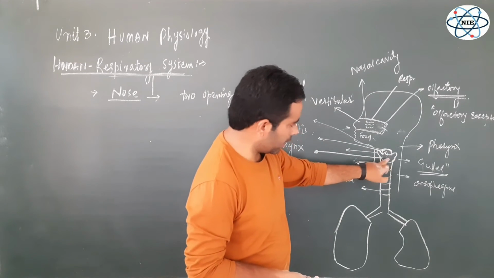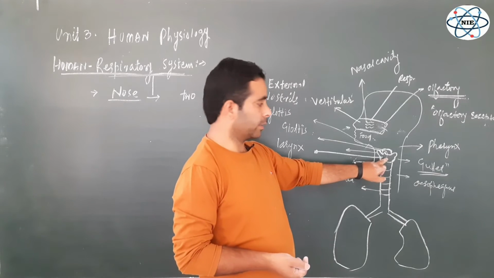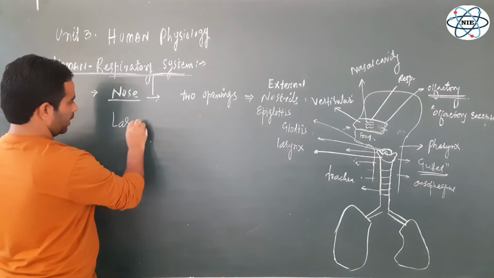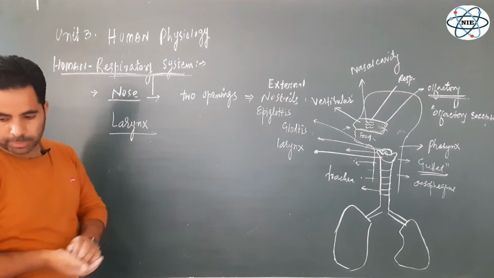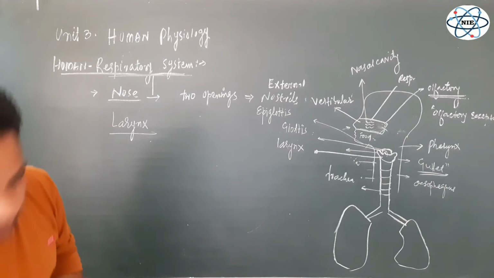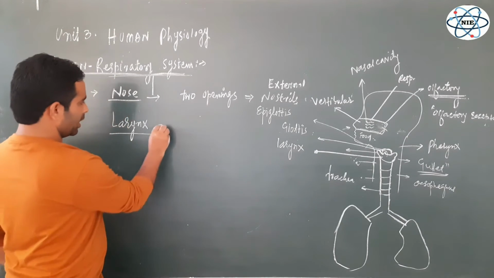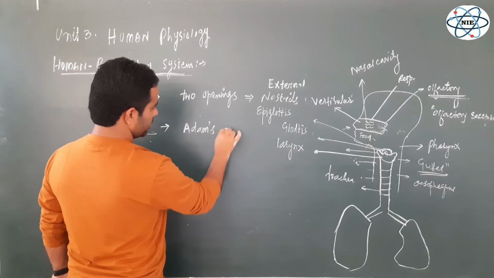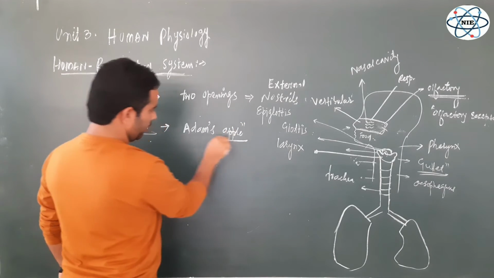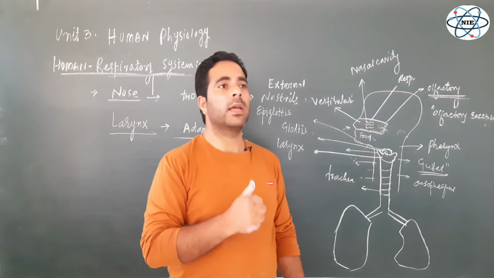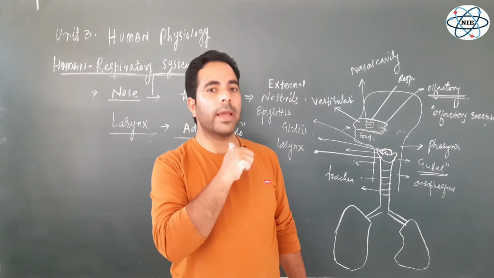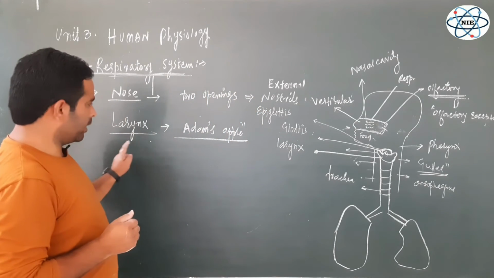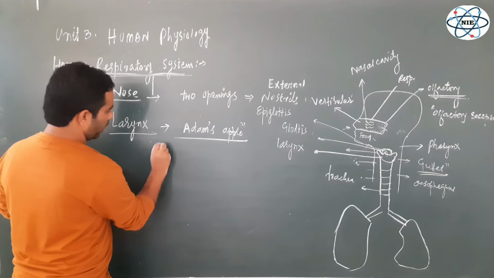So this is the first part of the upper respiratory tract, that is known as larynx. So let's write here larynx. This is the first entry point of the respiratory tract. Now this larynx is also known as Adam's apple in males, not in females. It's known as Adam's apple because we can feel it from the outside as a protuberance, as a prominence in the neck region in males, not in females. Why? We will explain. It is also known as voice box.